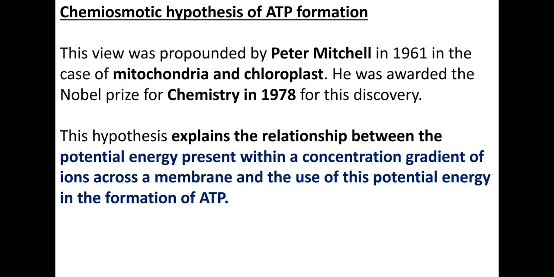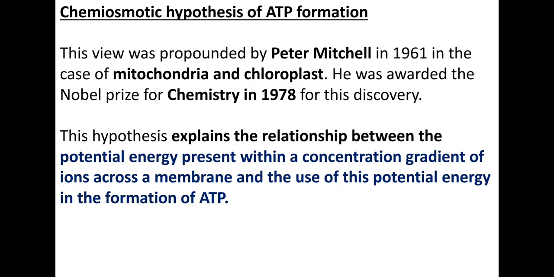Now we will move to the next very important point, how the proton gradient that was accumulated in the thylakoid lumen is generating the ATP. In the light reaction we studied that both NADPH and ATP are synthesized, and these are donated to the dark reaction for the fixation of carbon dioxide.